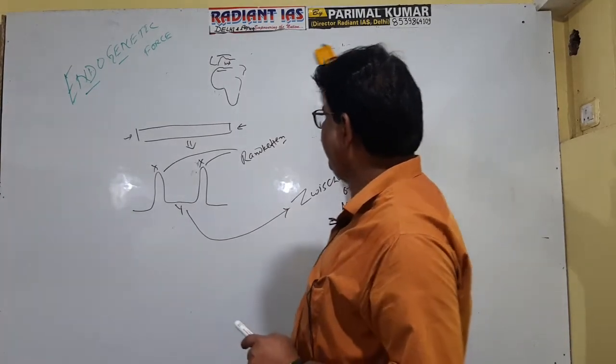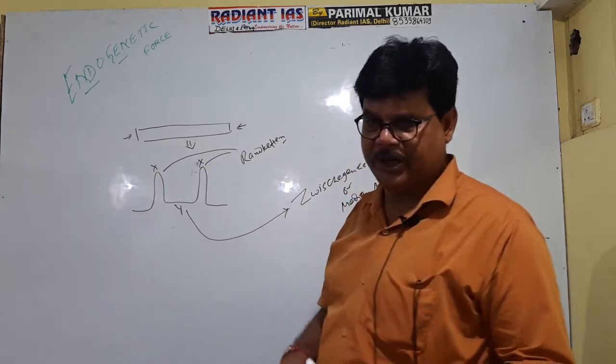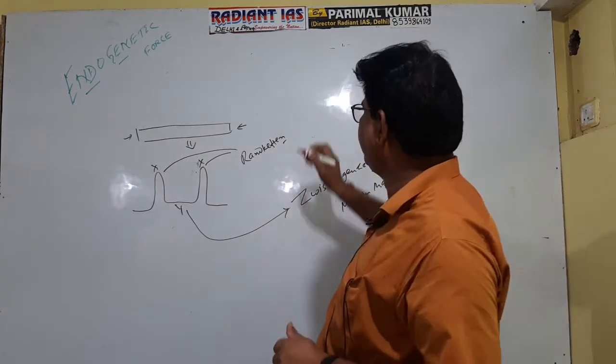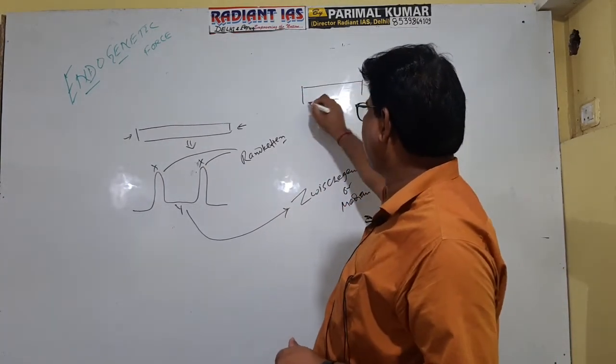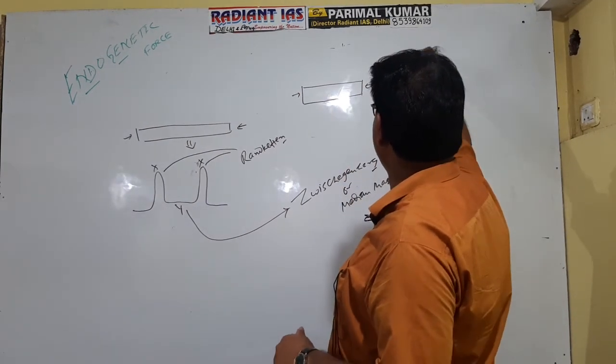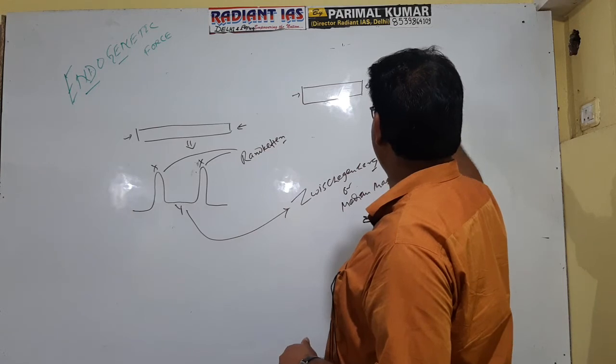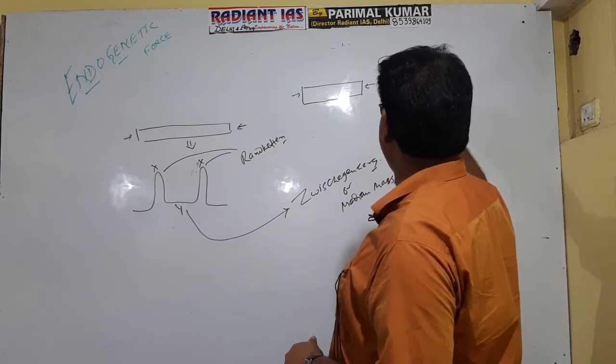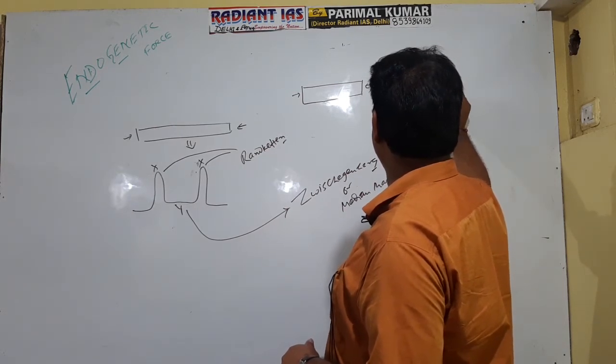But if the force is of intense nature, of high intensity, then it will cause the folding of the entire rock, and such a feature is referred to as Narbe.